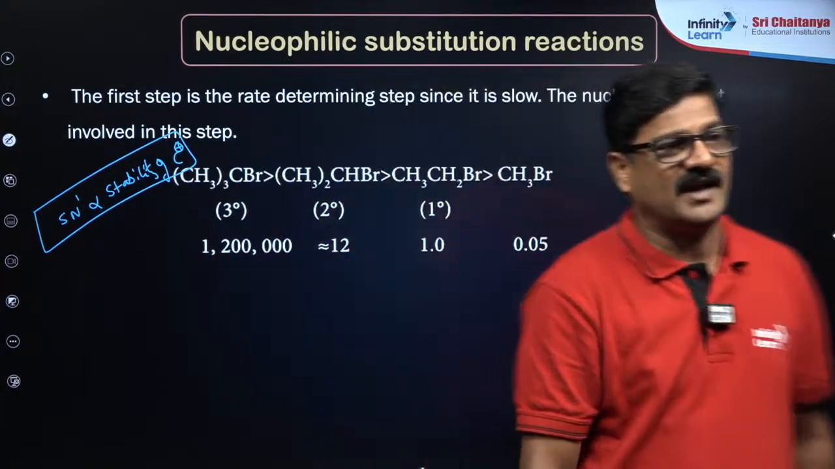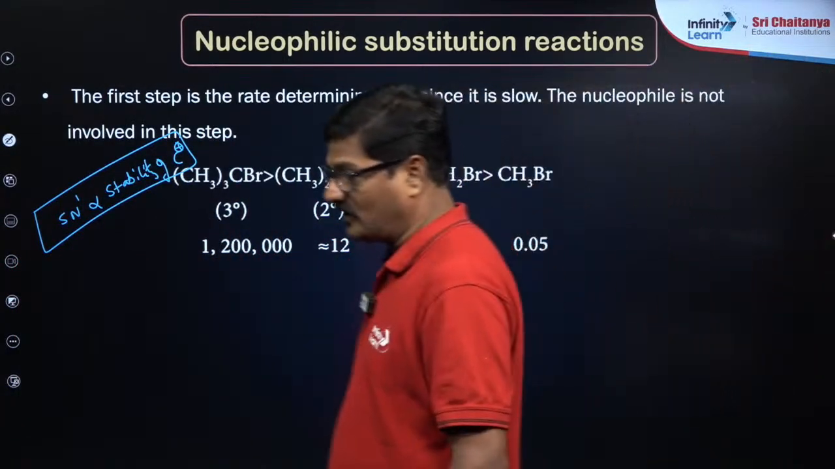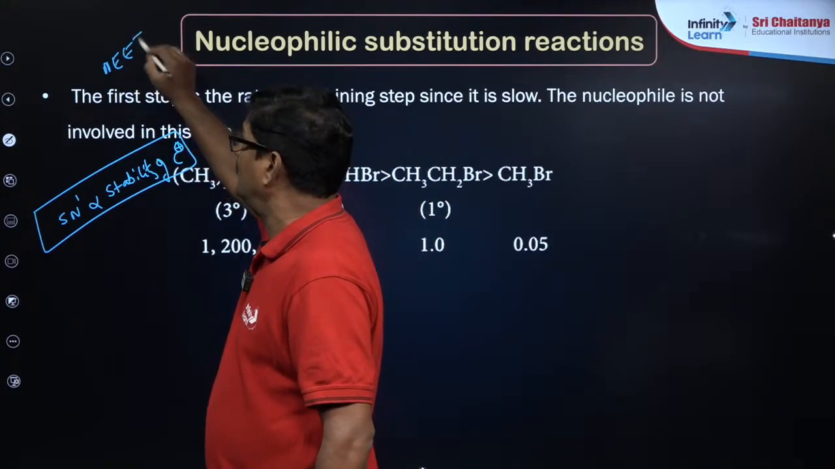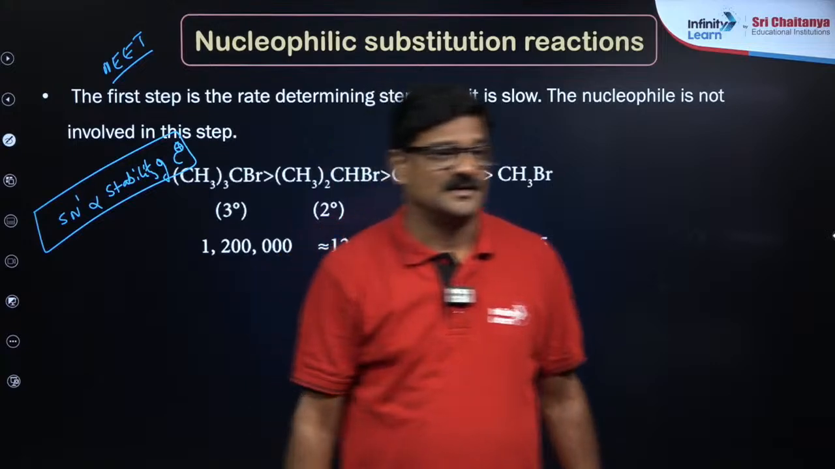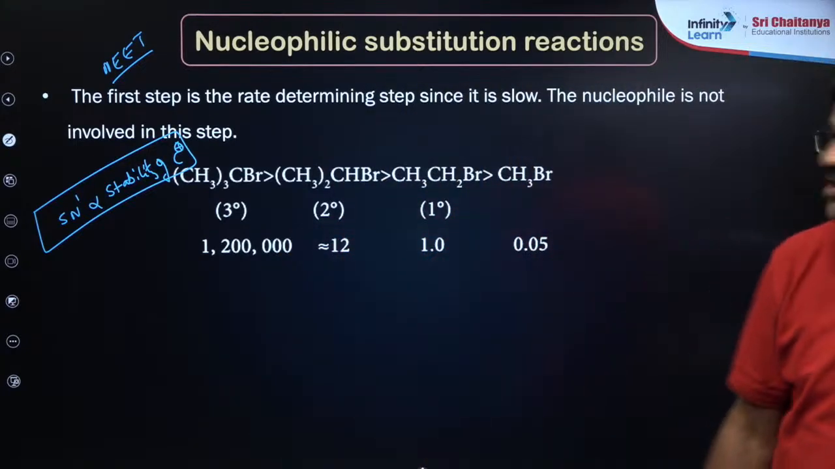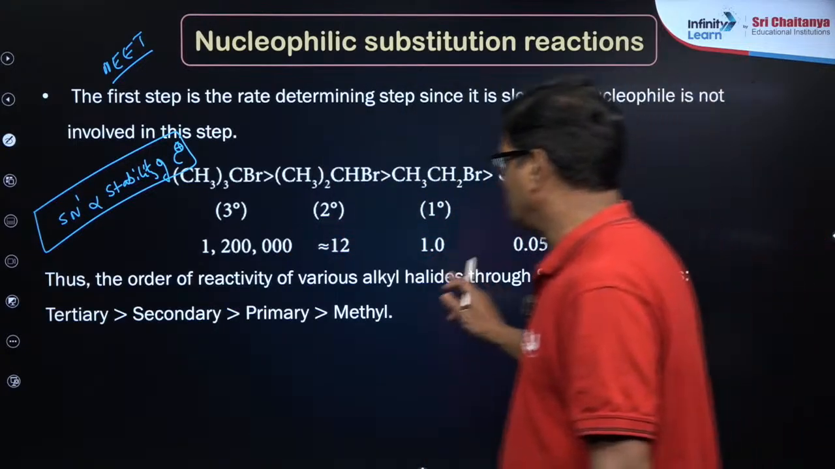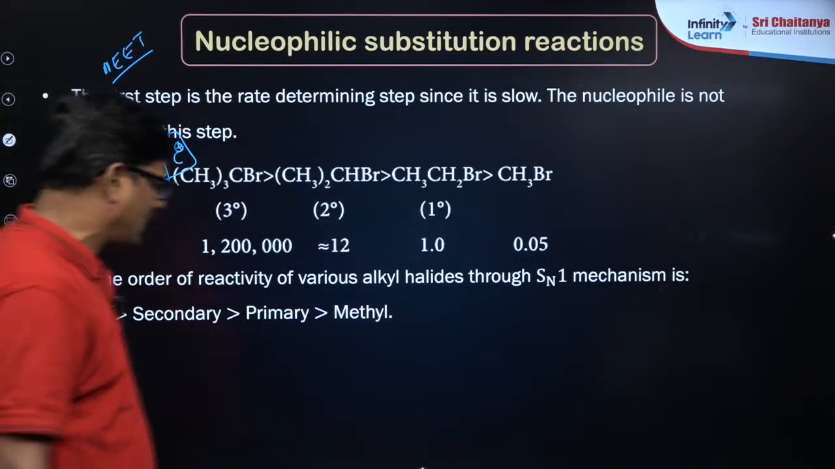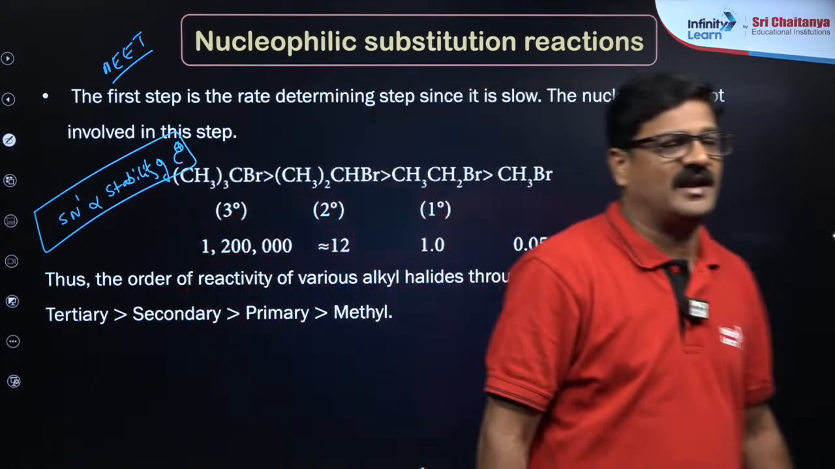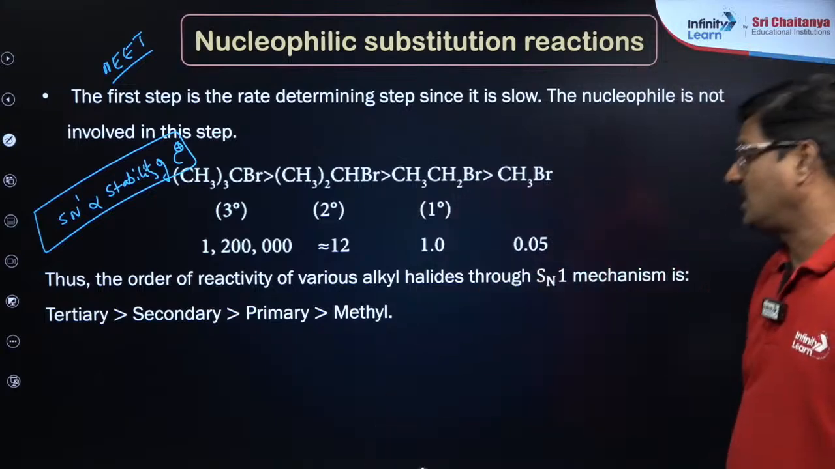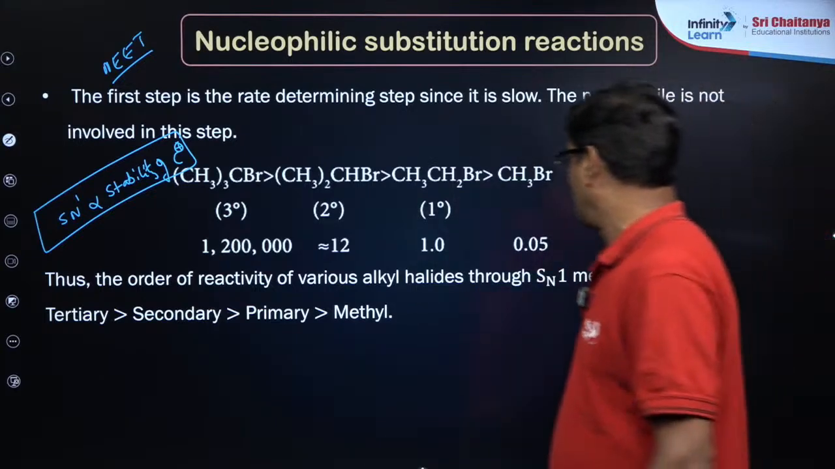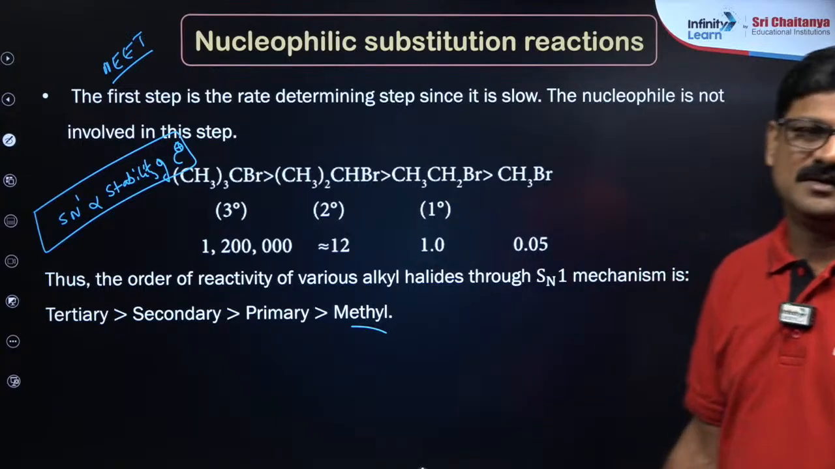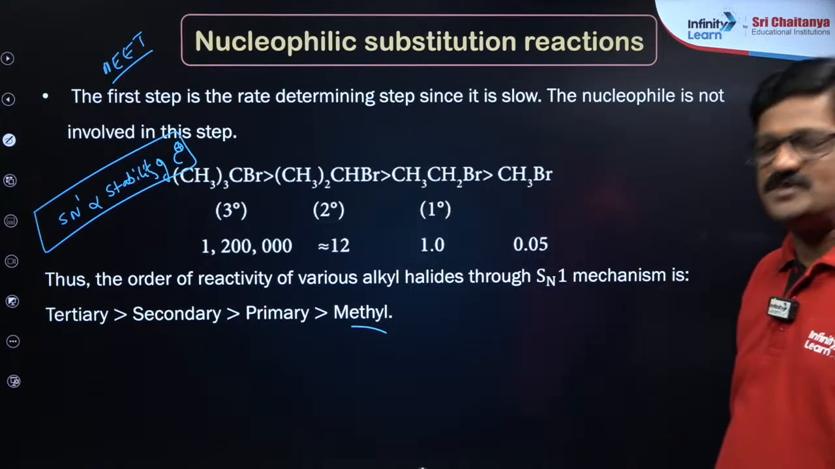SN1 reactivity is directly proportional to the stability of the carbocation, and this is the trick you can directly use for NEET examination, my dear students. Okay, right beta? Chalo. So the order of reactivity of various alkyl halides through SN1 mechanism: tertiary alkyl halide is greater than, secondary alkyl halide is greater than, primary alkyl halide is greater than methyl alkyl halide. Methyl alkyl halide is always कम से कम रिएक्टिविटी होगा 0.03 से 0.05 तक होगा,